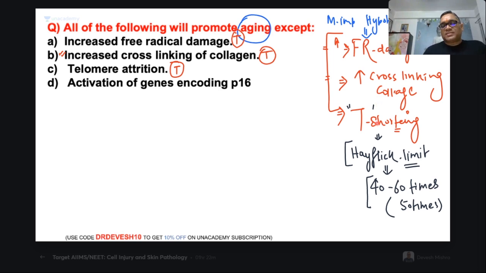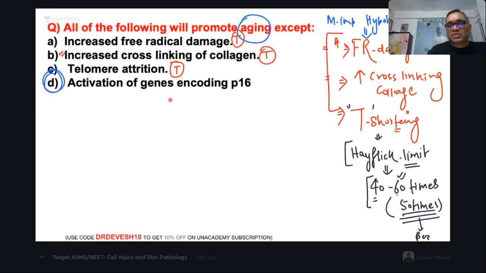So see, if the examiner asks you 40, 50, 60, the best answer will be the average value, 50 times. This is the best answer. They will not give 40, 60. This kind of question will not be asked. But we cannot say that, what is the mood of the examiner? If the examiner asks you 40 and 60, go for the maximum value, because our cell will divide maximum, right? Probably they will not be giving a question like this. If they are giving 40, 60, then definitely they are going to give you 50 also. And at that time 50 should be the right answer, right? So now 3 options are done. So what is the answer? What is remaining? The 4th option is remaining, and this is our answer.